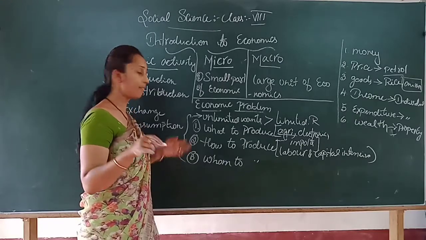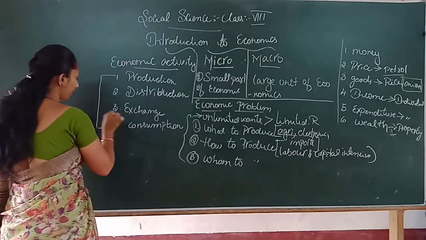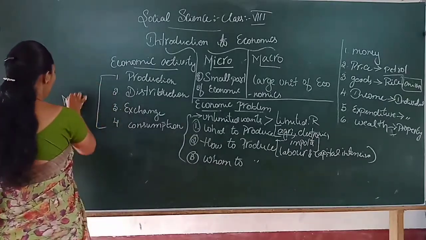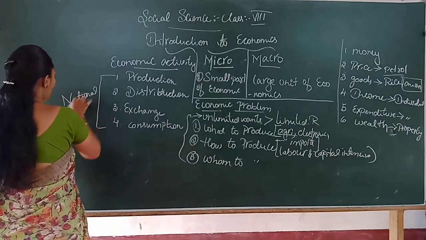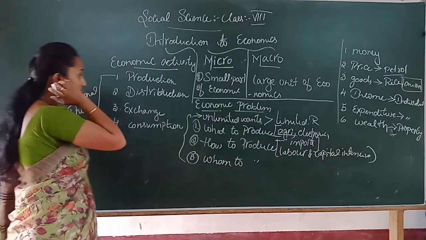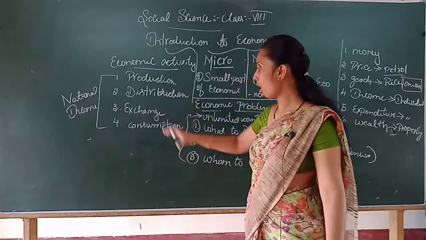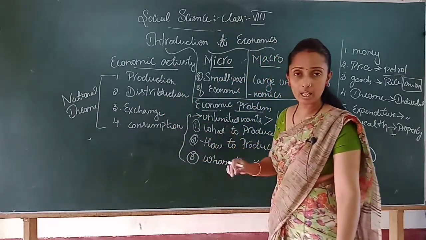We have to look after all four sectors, keeping them in our mind along with the national income. At the same time, we have another responsibility, that we have to see the increase of the national income. That was the main responsibility of the government, right? So having all such problems, these are the main three problems which arise in economics.